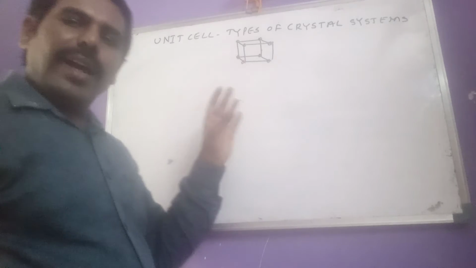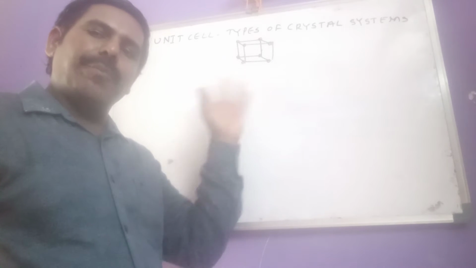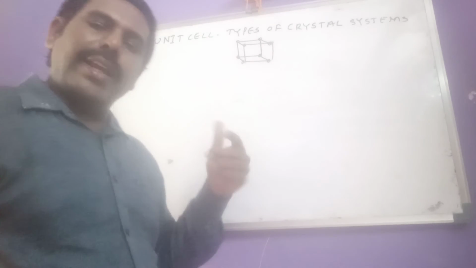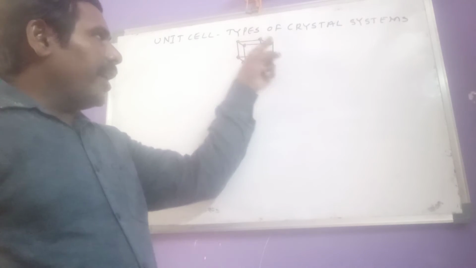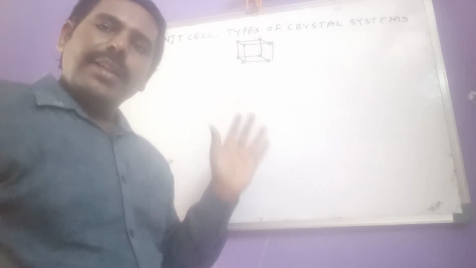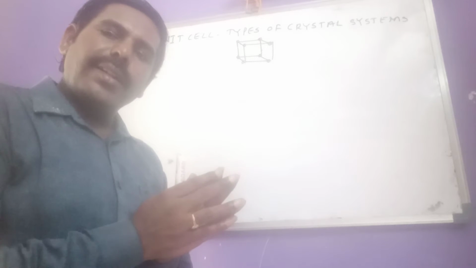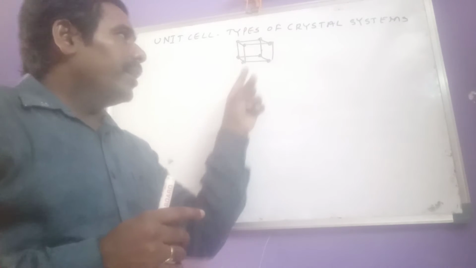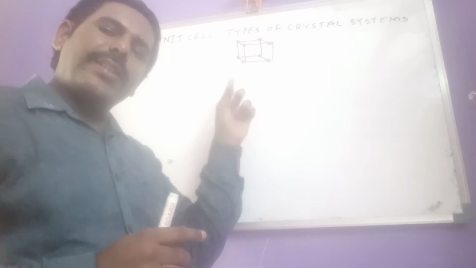Now let us find the effective number of atoms present in a simple cube. Sir, you are saying that 8 atoms are there at corners, then what is the calculation? Let us see here. These 8 constituent particles are present at the corners. That means if any one particle is present at a corner, it does not completely belong to that unit cell. It contributes only 1/8 part to this unit cell.